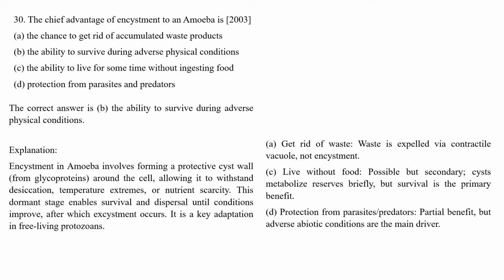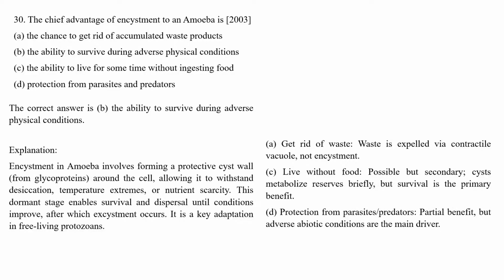Getting rid of waste product: waste is expelled via contractile vacuoles, not encystment. Living without food also results from encystment, but it is secondary.